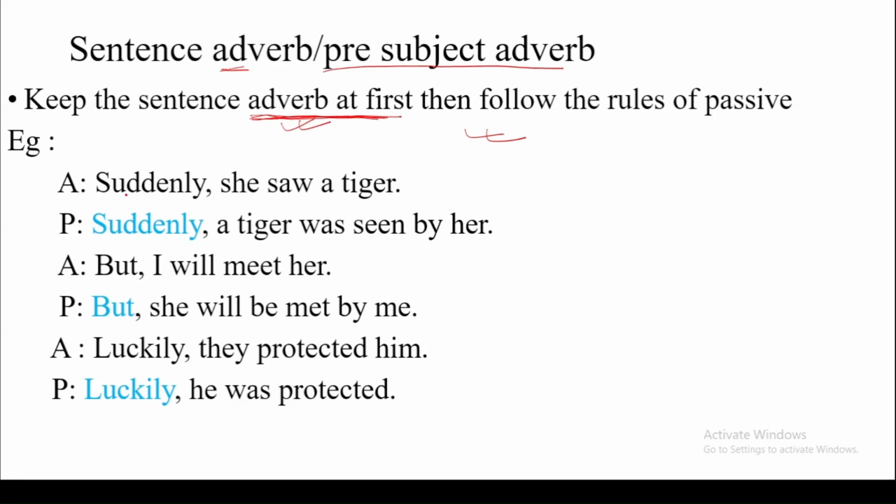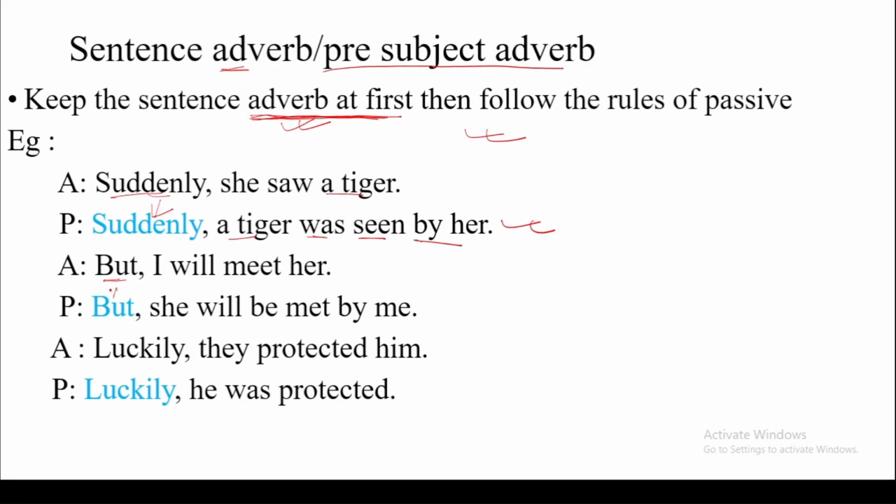Look at the sentence. Suddenly is an adverb. She saw a tiger. So suddenly will be written in the same place at the beginning of the sentence. Then a tiger as subject, was, participle seen by her. It's simple, only we have to take care. Here is but: I will meet her.